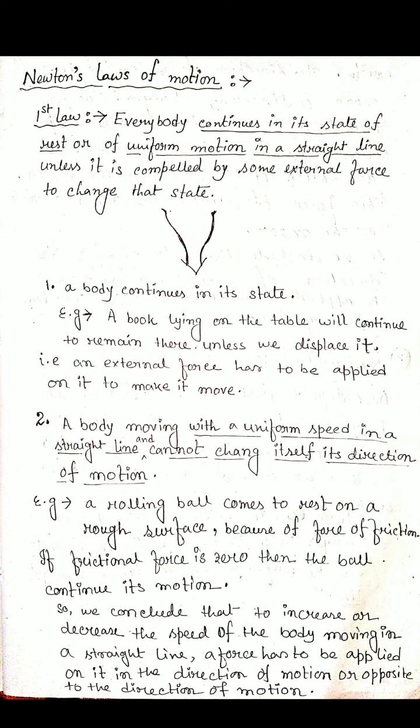Second point: a body moving with a uniform speed in a straight line. And third point: uniform speed means it cannot change its direction during the motion. So the second and third parts I will write together in point 2.